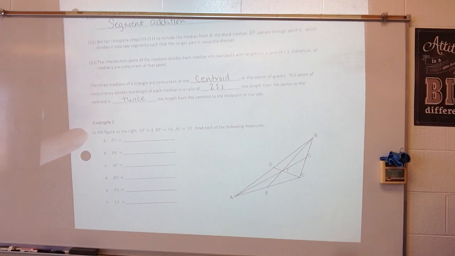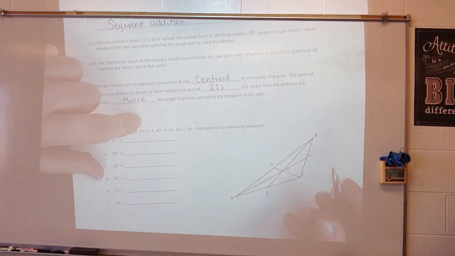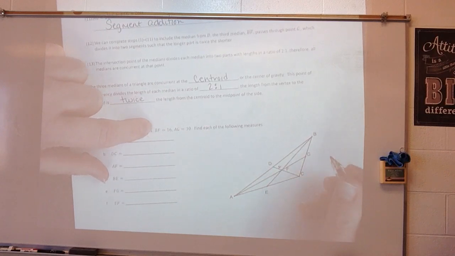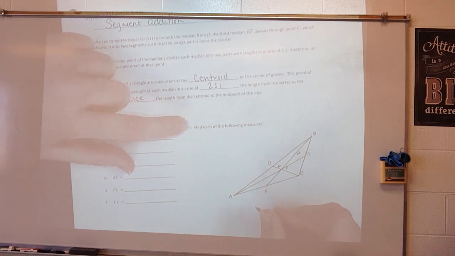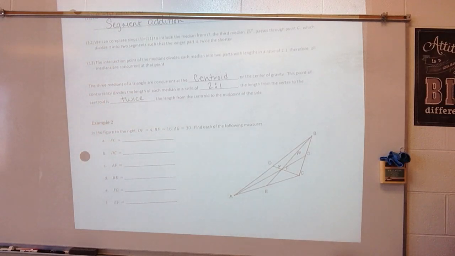In the figure to the right, DF equals 4, BF equals 16, and AG equals 30. Find the following measures. FC.